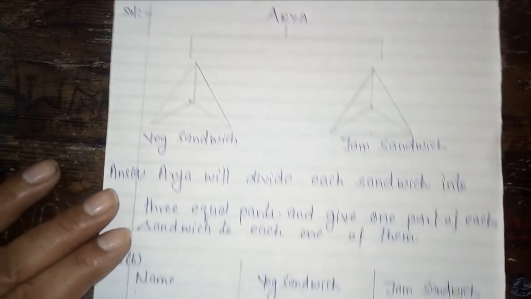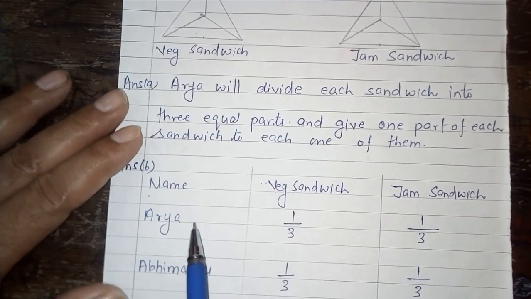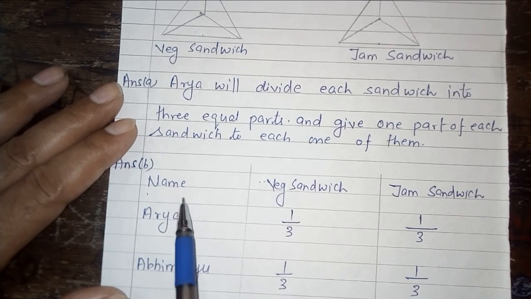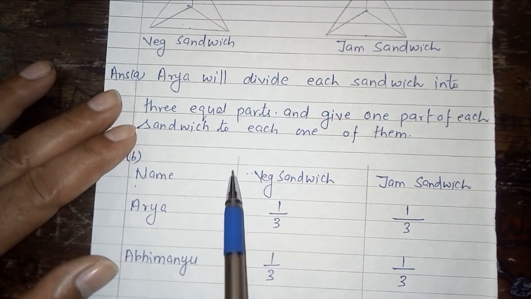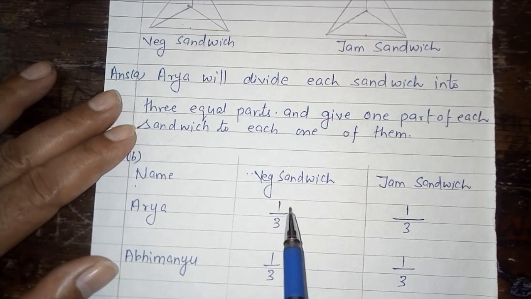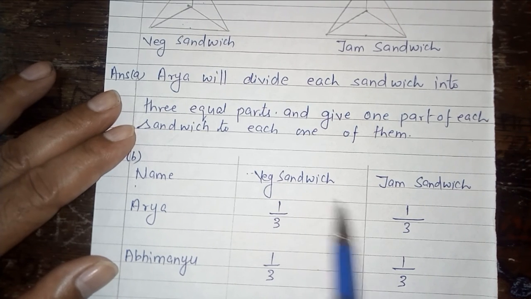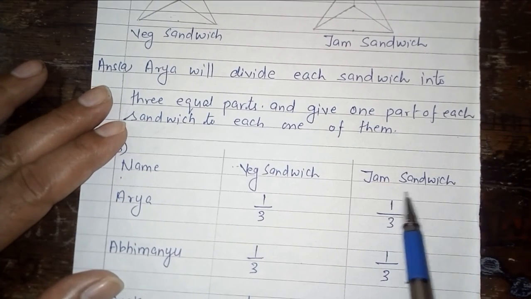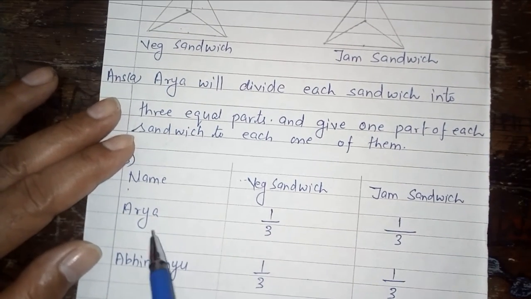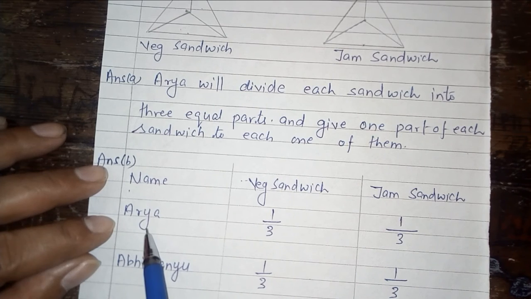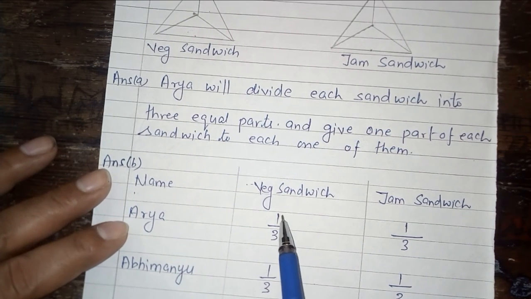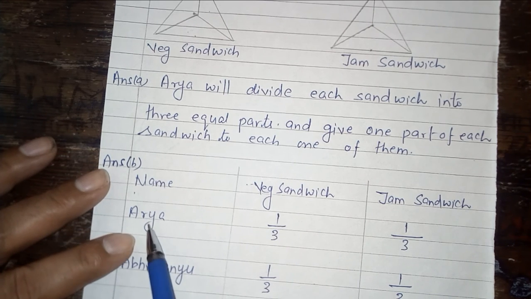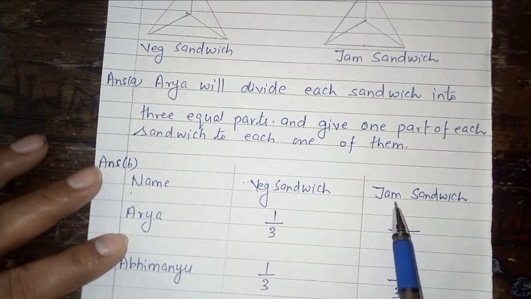Let us discuss the solution of question number B. I made here 3 columns. First is the name of the student, second column for veg sandwich and third column for jam sandwich. So for Arya, the meaning is 1/3 of the veg sandwich and 1/3 of the jam sandwich.